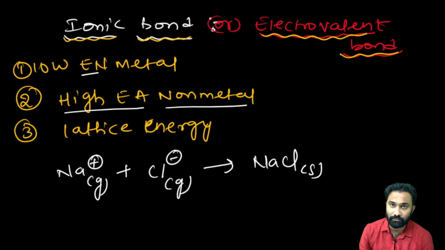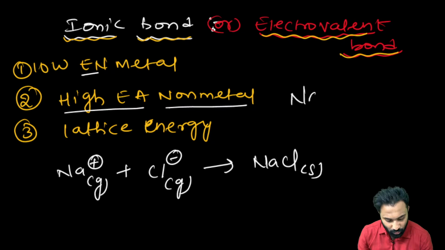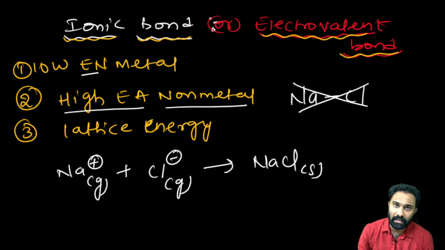Now my dear friends, once again I am saying there is no such type of bond existing between the Na and the Cl. There is no such bond that holds Na and Cl.